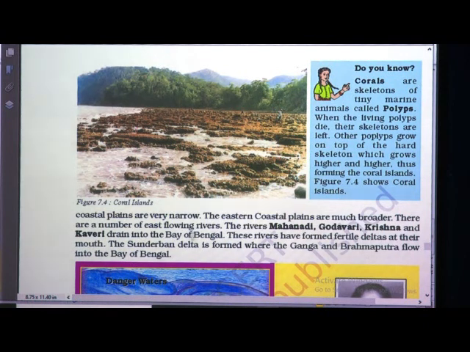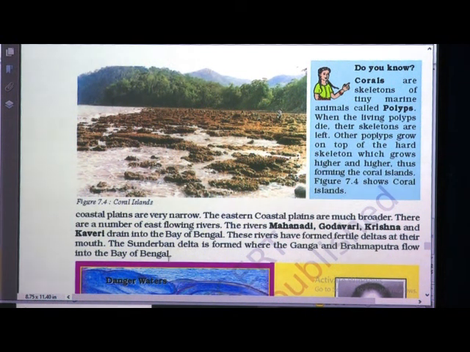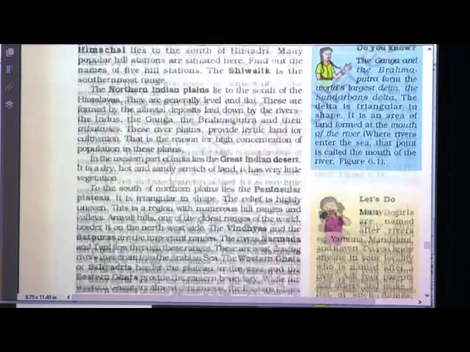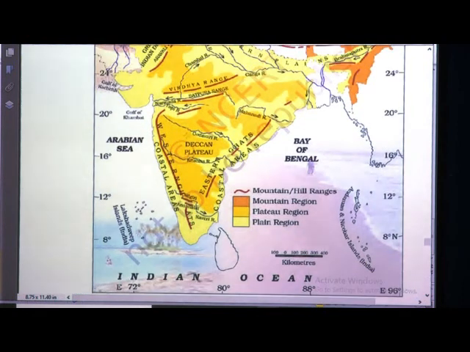There are a number of east flowing rivers. The rivers Mahanadi, Godavari, Krishna and Kaveri drain into the Bay of Bengal. See children here in this map. You can see here, this Godavari, Kaveri, Krishna drain into Bay of Bengal, and these are the plateau regions.